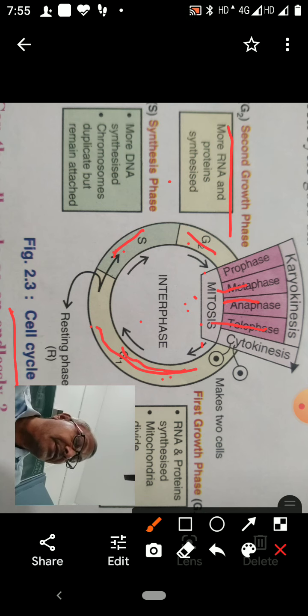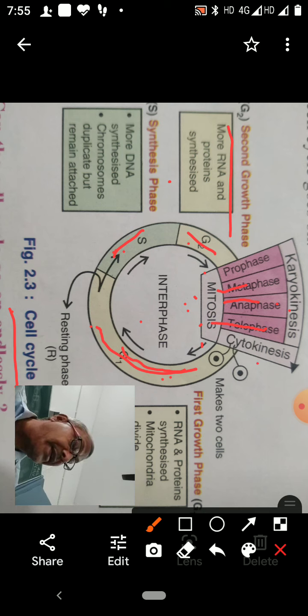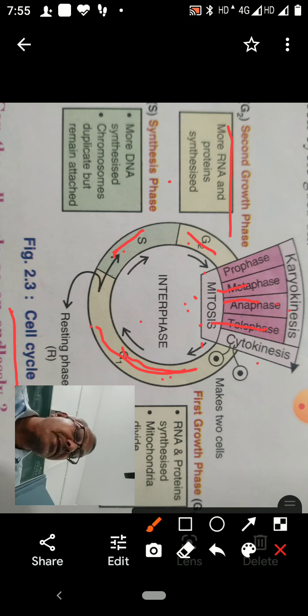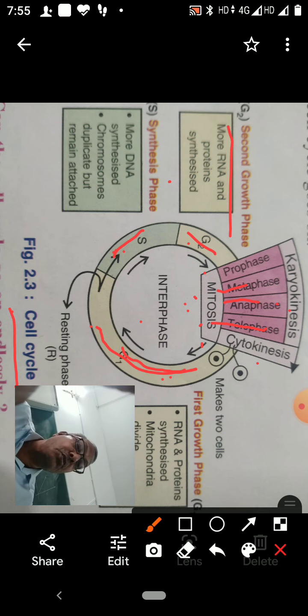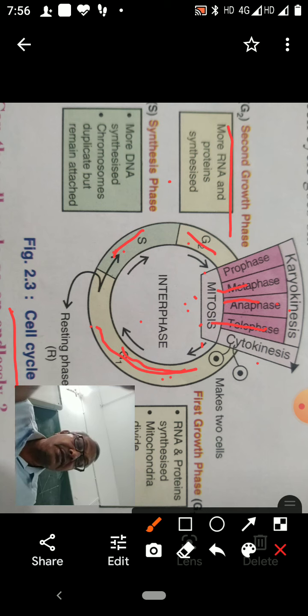Further, in M phase, the cell divides. So there is karyokinesis, division of the nucleus, and cytokinesis, division of the cytoplasm. In prophase, the chromatin network changes into chromosomes. In metaphase, chromosomes are arranged at the equator. In anaphase, sister chromatids of each chromosome separate and are pulled towards the opposite poles. The last one is telophase. In this, daughter chromosomes reach opposite poles.